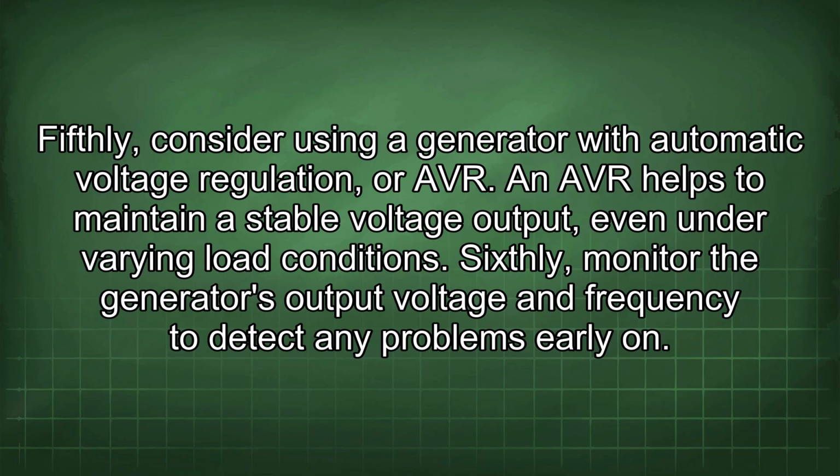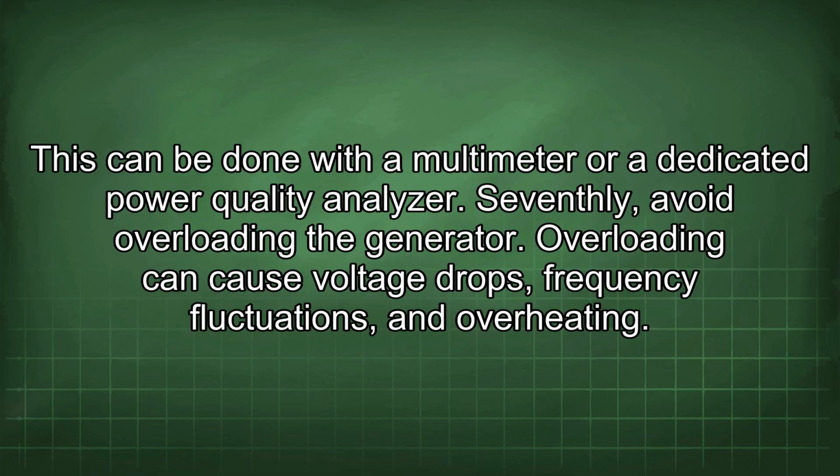Fifthly, consider using a generator with automatic voltage regulation, or AVR. An AVR helps to maintain a stable voltage output, even under varying load conditions. Sixthly, monitor the generator's output voltage and frequency to detect any problems early on. This can be done with a multimeter or dedicated power quality analyzer.